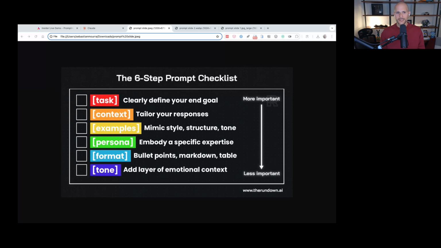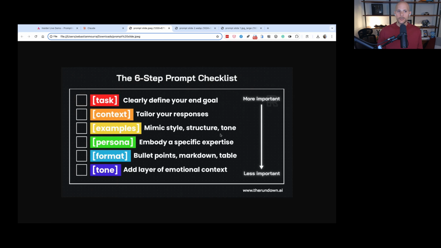The second one is context, because this is going to help you to tailor the responses, right? If it doesn't have enough context, it's not going to be good enough for it to actually create the content for you. So give it some background details. For example, with Alphana, we're basing a lot of the context on the video. But in addition to the video, you could add more context. Like, my business is all about XYZ. I'm trying to target XYZ. And I tend to write like XYZ. Just give it any context that you can in addition to the video, unless you think the video is just right because it's your video, but tailor it, right? You want to give it some context.